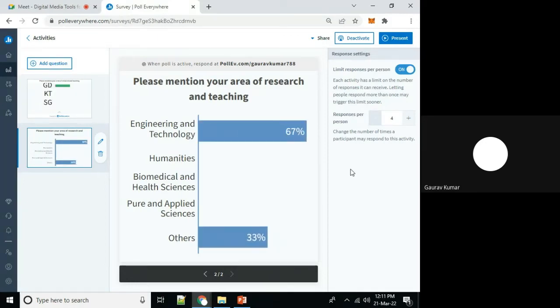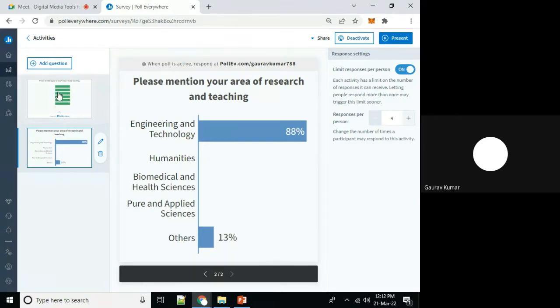You can see that this graph is getting updated in real time. I am not refreshing this page. It refreshes automatically as soon as new responses are received.